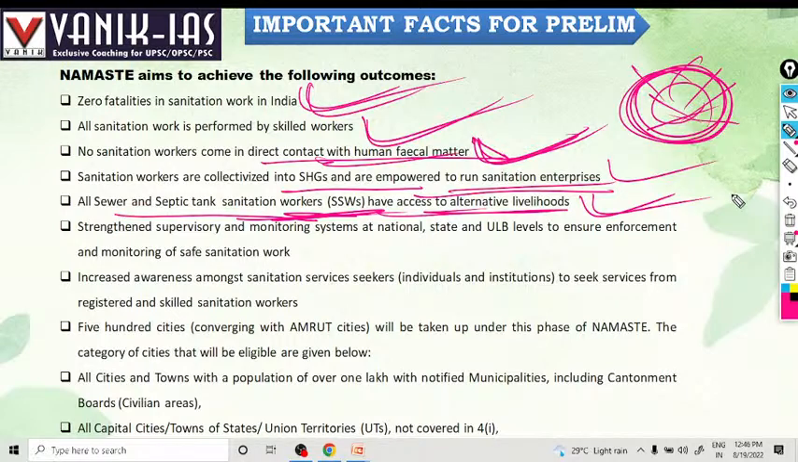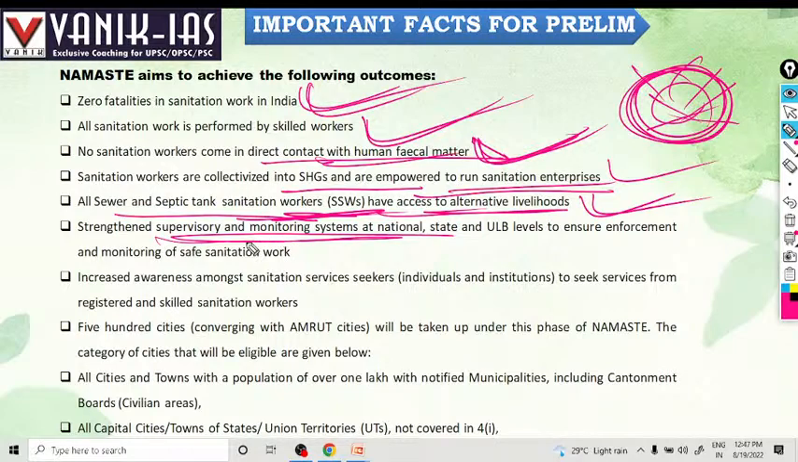Increased stringent supervisory and monitoring systems at national, state, and urban local body levels to ensure enforcement and monitoring of safe sanitation work. Stringent supervising, yes. This Namaste scheme also calls for supervision and monitoring systems at the national level, state level, and urban local body level. So it calls to strengthen the monitoring system regarding sanitation work so that their dignity and safety are not compromised.